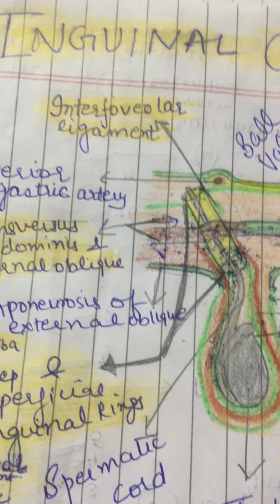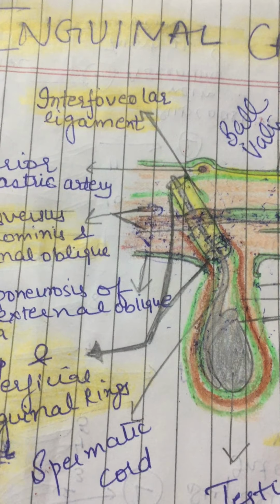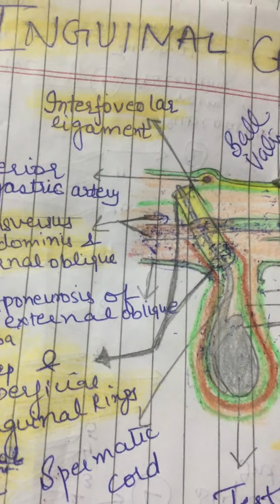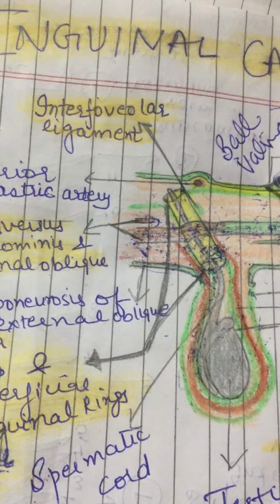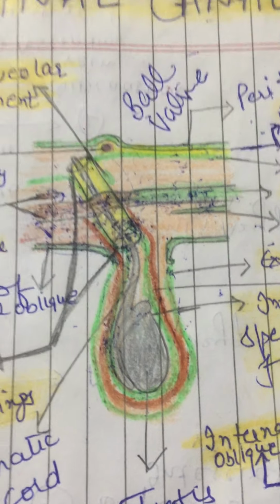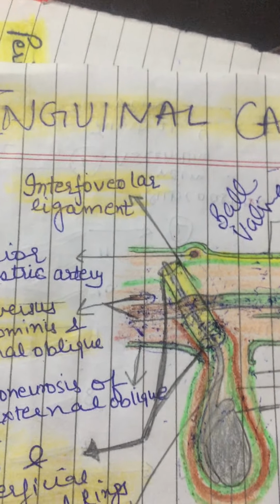So whenever there is a rise in intra-abdominal pressure, as in coughing, sneezing, lifting heavy weights, all these mechanisms come into play so that the inguinal canal is obliterated, its openings are closed, and herniation of the abdominal viscera is prevented. Right?